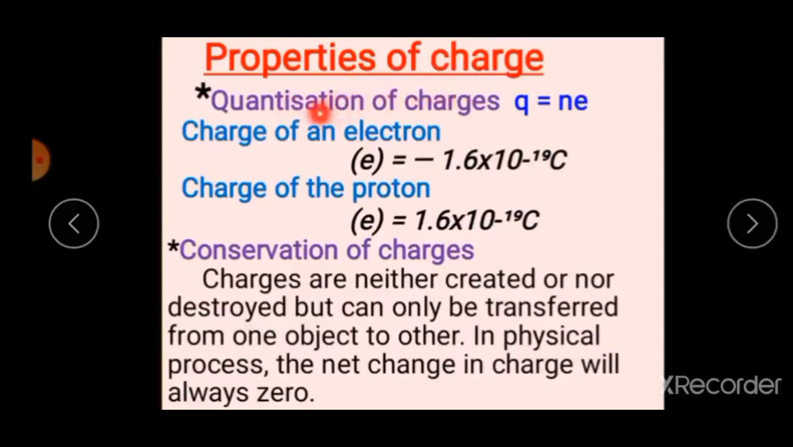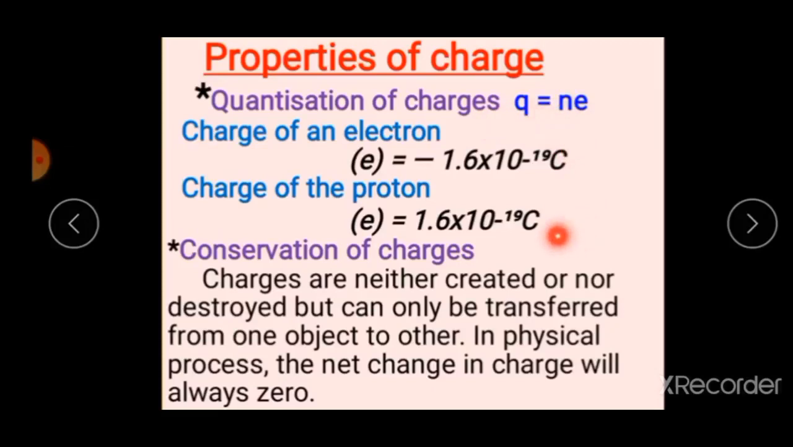Now the first property, quantization of electric charge: Q is equal to N e. E is the magnitude of charge, N is an integer. Q, quantization of electric charge. So students, e is the magnitude, that is, the fundamental unit of electric charge is the charge carried by the electron. That value is 1.6 into 10 to the power minus 19 coulomb.